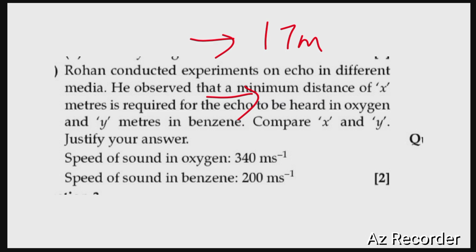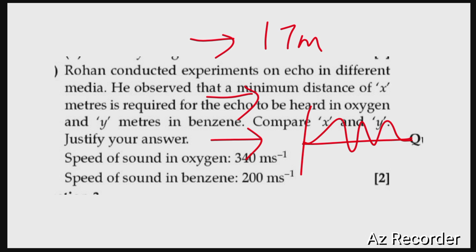Okay, and the other is that the wavelength of the sound wave must be larger compared to the size of the obstacle, so that it can reflect back. Okay, so these are the basic conditions for the formation of echo you need to keep in mind.